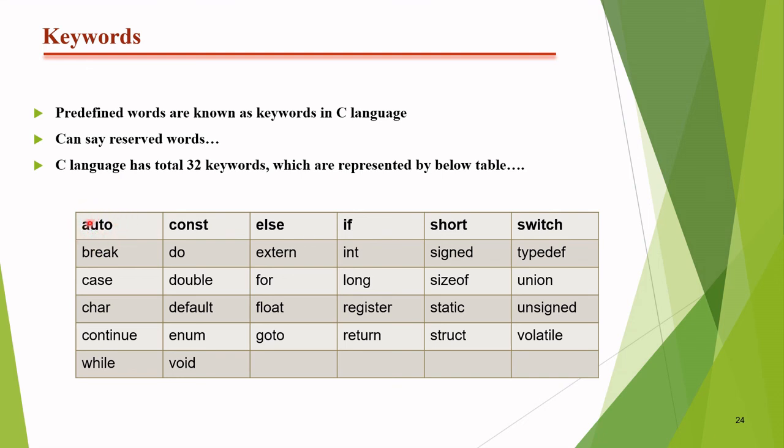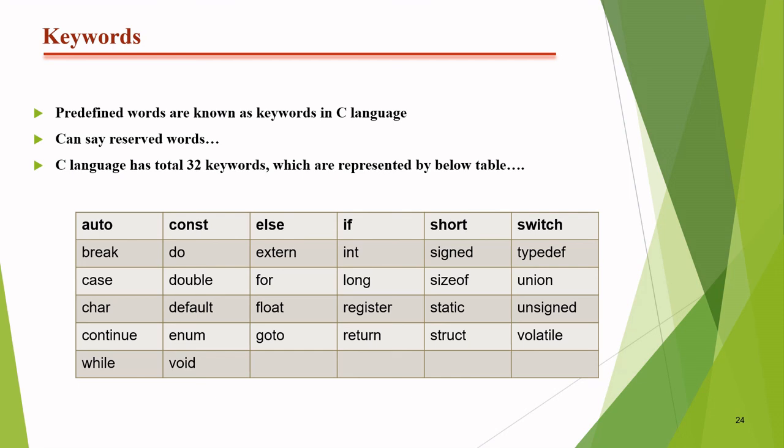If we write in small letters, that means it is small letters only. If I want to use a keyword, then we must enter the alphabets in small caps, like break, case, char, continue, and so many others. So if we count them, we get a total of 32 keywords, among which there are many important keywords which we use in our normal programming.